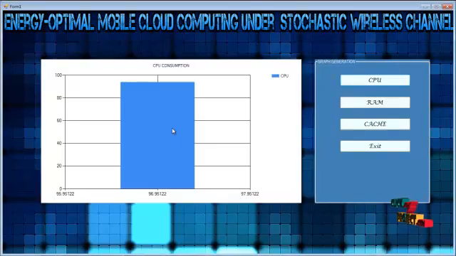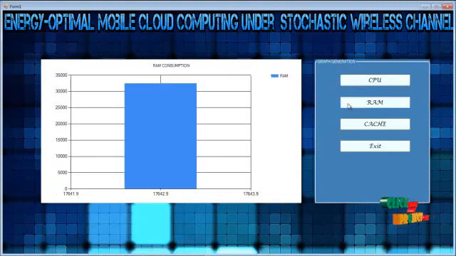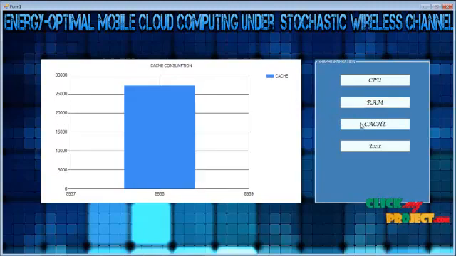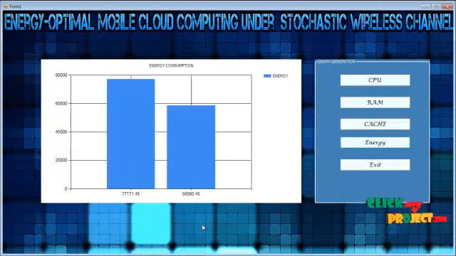This graph shows how much CPU usage is consumed in the cloud operation. This graph shows how much RAM consumption is done in the cloud operation. This graph shows how much cache consumption is done in the cloud. This graph represents how much energy is conserved by offloading the mobile application in the cloud. So by implementing this, we implemented a framework for offloading the mobile application in the cloud in order to conserve energy by using the Gilbert-Elliott model. Thank you.